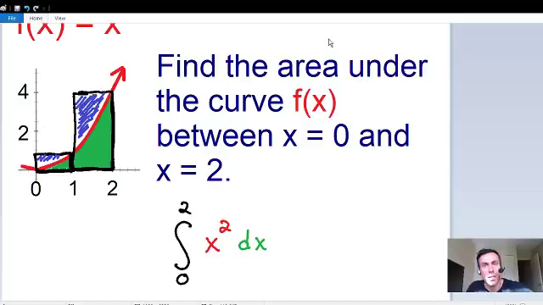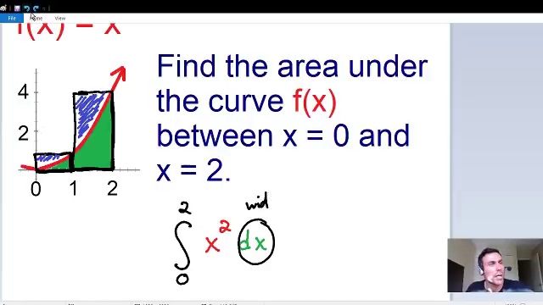And just to give you an idea of what this represents, this x squared, I guess you can say, represents the height of every rectangle. Just imagine an infinite amount of rectangles, and this x squared is the height because the top of each rectangle is touching the curve. So the height is going to be equal to whatever the curve is at that point. So our x squared represents the height, and this dx term represents the width of every rectangle.